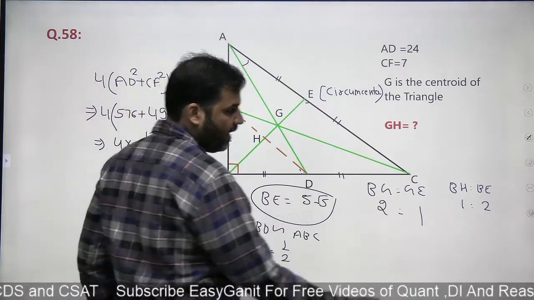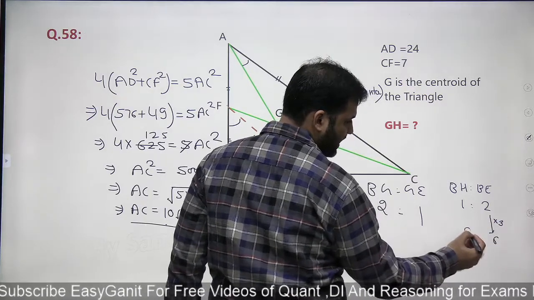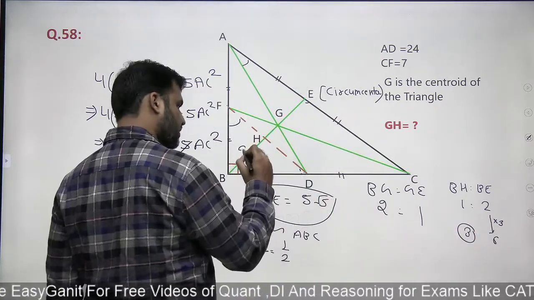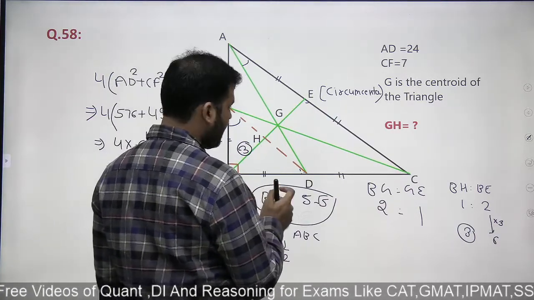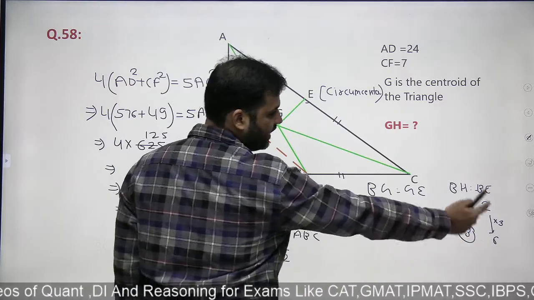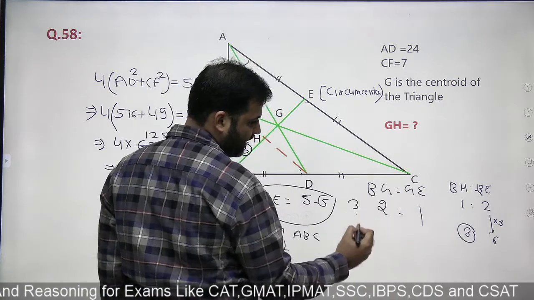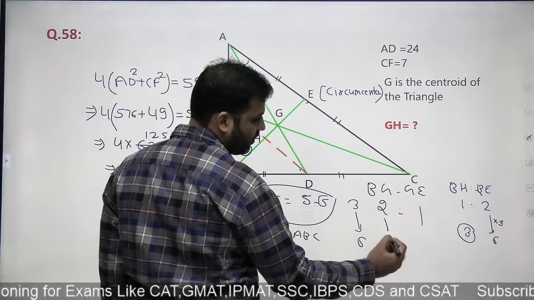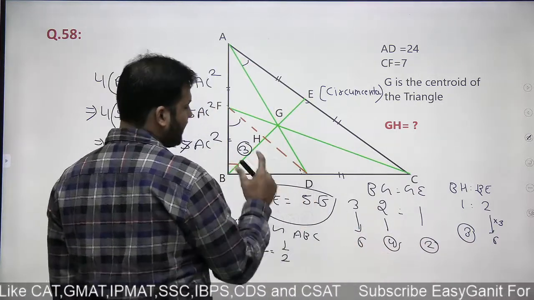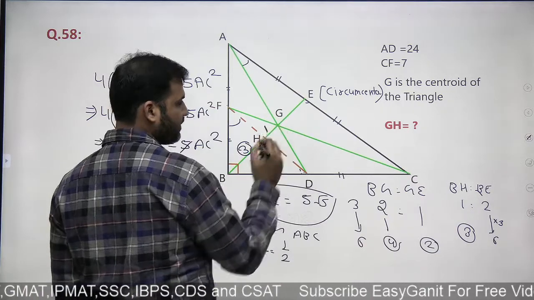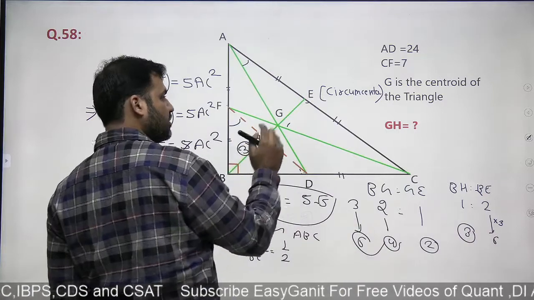What I do is, if I make the whole length BE as 6, then the length of BH will be 3. And if the length of BE is taken as 6, BG plus GE is 6, right? If I am making the whole length as 6, this will be 4 and this will be 2. That means the length of BG will be 4, out of which this is 3, so this will be 1. And the whole length BE is 6, this is 3, this is 1, so this will be 2.